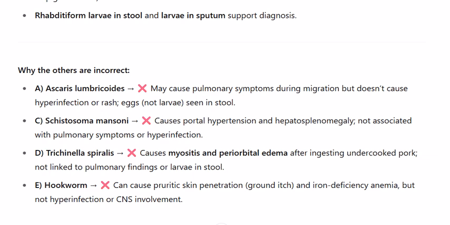D. Trichinella spiralis causes myositis and periorbital edema after ingesting undercooked pork, not linked to pulmonary findings or larvae in stool. E. Hookworm can cause pruritic skin penetration, ground itch, and iron deficiency anemia, but not hyperinfection or CNS involvement.